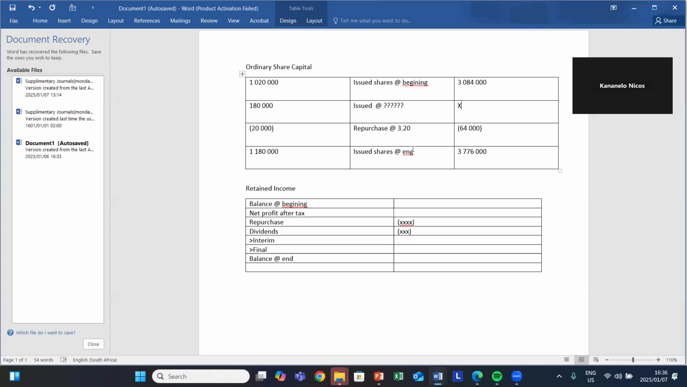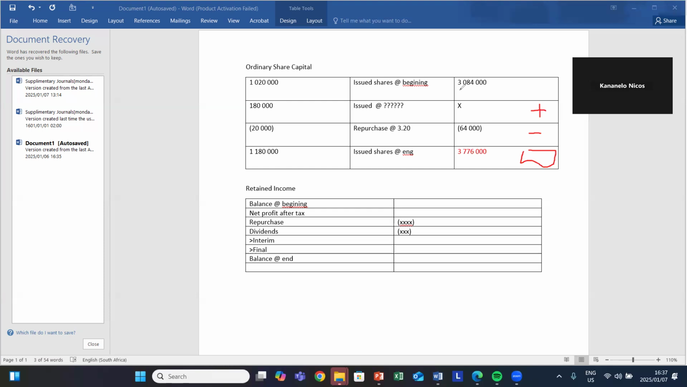So remember, for us to get the value at the end of the year, how do we get it? We get it by saying the balance at the beginning of the year, plus issued, minus repurchase, and then we'll get the balance at the end. Normally we say balance at the beginning, plus issued, minus repurchase, and then we'll get the balance at the end.